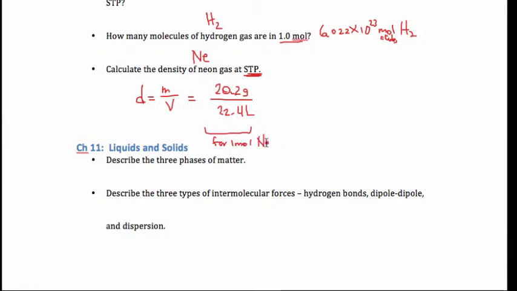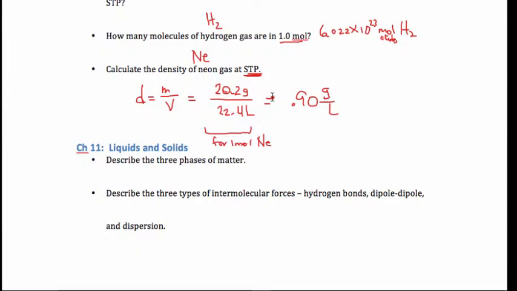For 1 mole of neon, this is true. Well, density would be consistent throughout wherever you would find neon. At a certain temperature, you would have the same density. We find out that it's 0.90 grams per liter is the density of neon. If I would look at 2 moles, it would be double the volume. It ends up being characteristic of the material.